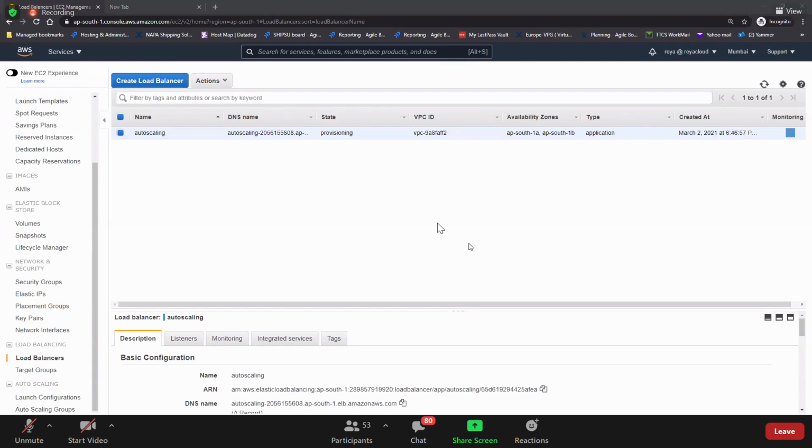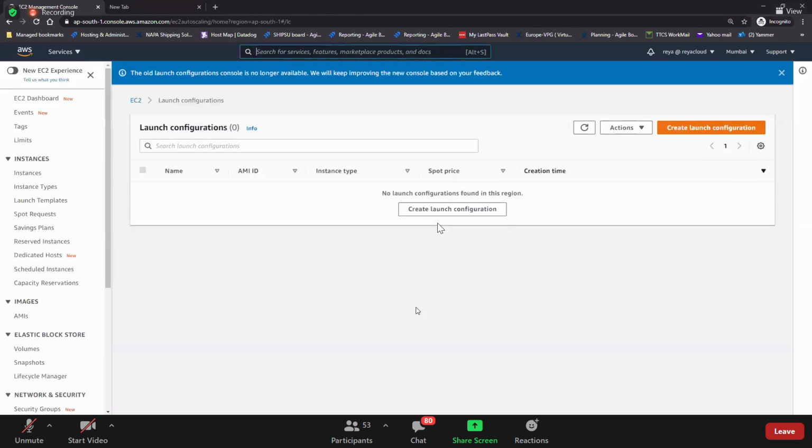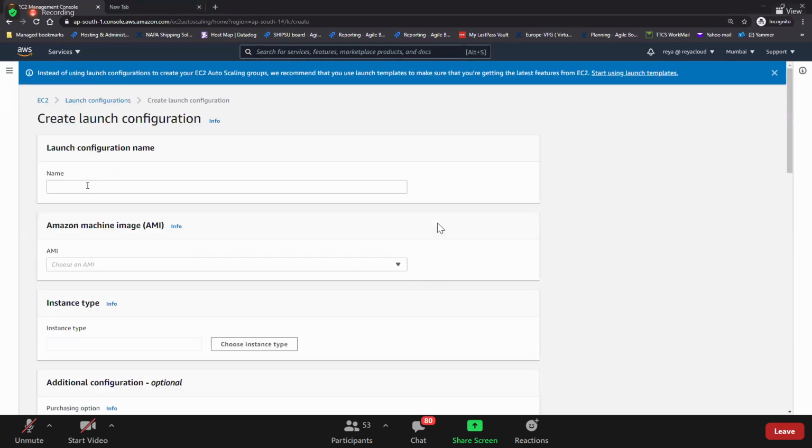Excellent, launch configurations. Yeah, launch configurations. Guys, very important. Let's go to the launch configurations here. So let's go and create a launch configuration. I call it something like my launch config. Yeah, we have here my launch config, right?